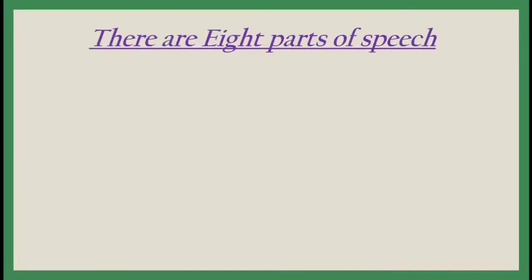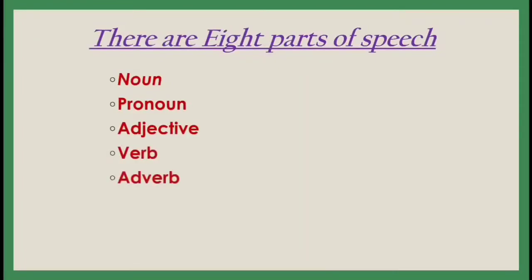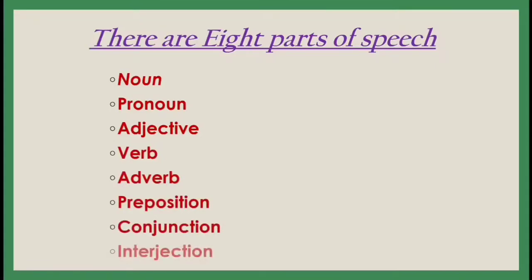So, dear children, there are 8 parts of speech: noun, pronoun, adjective, verb, adverb, preposition, conjunction and interjection. So children, you may have learned this in your earlier class. In your previous class, you might have learned everything about noun, pronoun, adjective, adverb, verb.